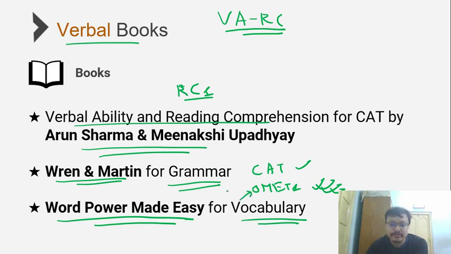And since most of you will be appearing not just for CAT, but also for exams like XAT, SNAP, IIFT, NMAT and so on, make sure that you're looking at that seriously as well. Along with that, for vocabulary, flashcards are also useful. But what is most important in VARC is that out of 34 questions, 24 are on RCs.